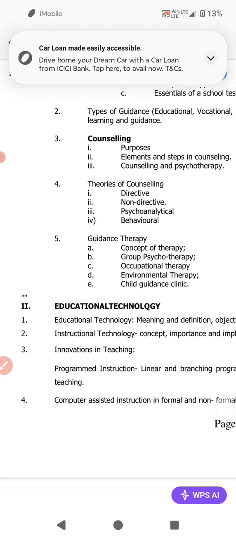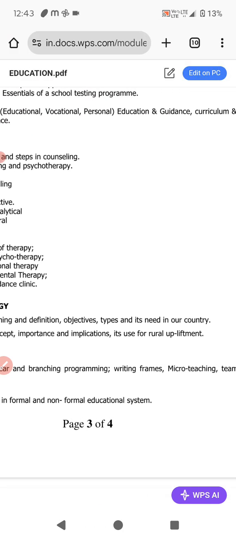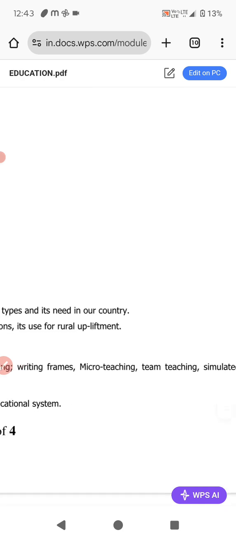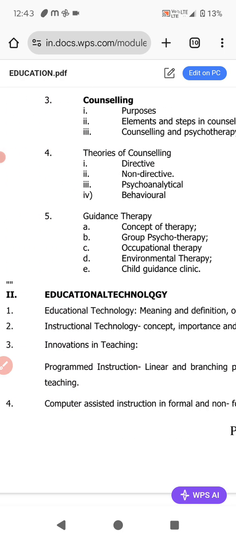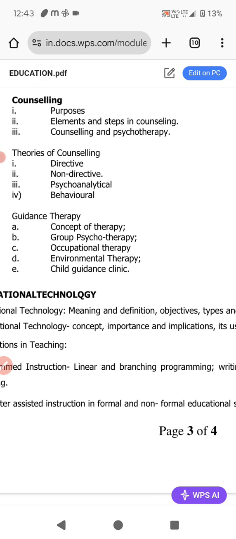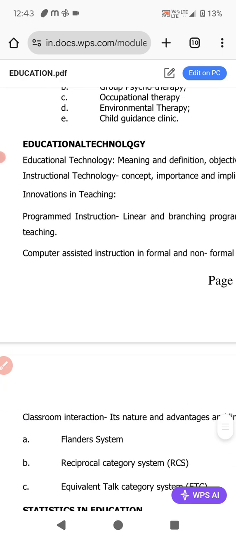Innovations in teaching: programmed instruction, linear and branching program, writing frames, micro teaching, team teaching, simulated teaching. After that, last subunit under this, computer assisted instruction in formal and non-formal educational system. Okay, next, this was last under the instructions, innovation in teaching.